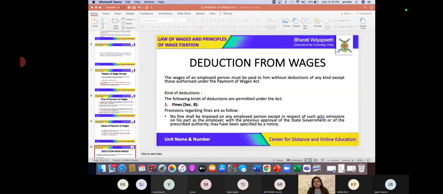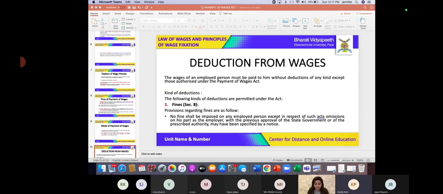But there are certain deductions which are lawful. I believe we have studied about those deductions as well. Do you all remember the deductions? Can you give me an example? Absence from duty. Correct. Damage or loss of goods. Very good. Any service provided by the employer. Good, service provided by an employer.